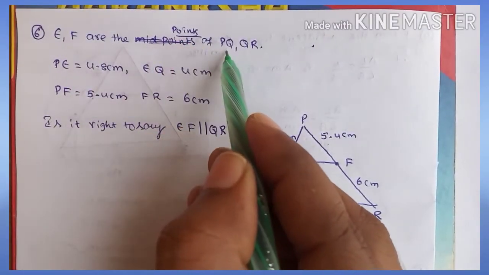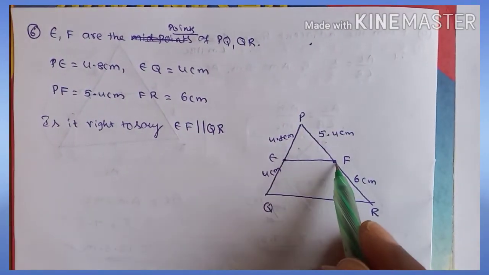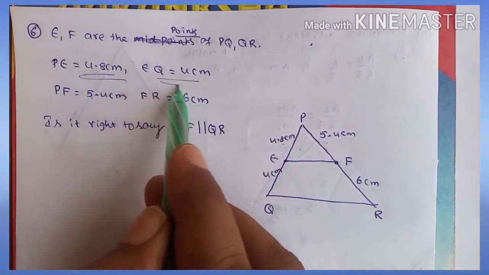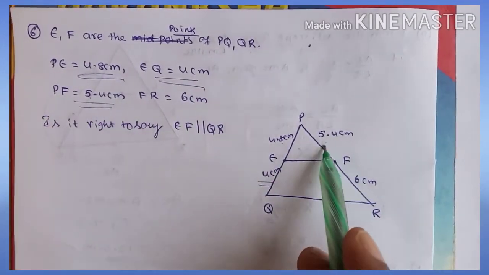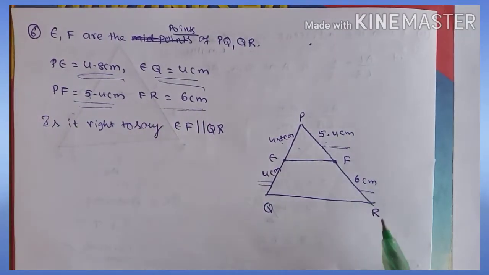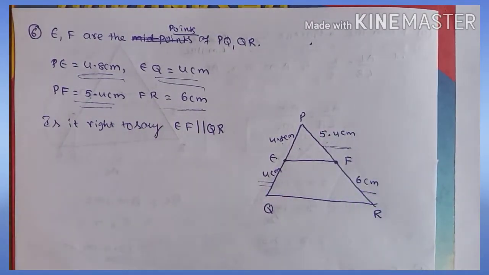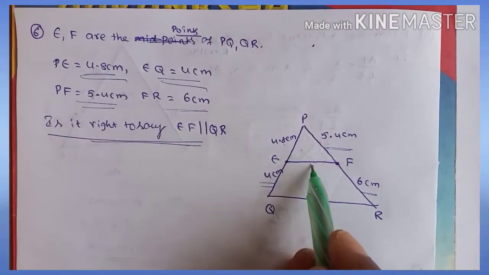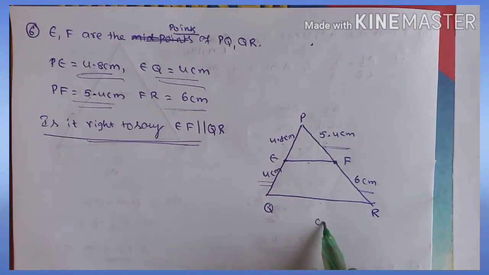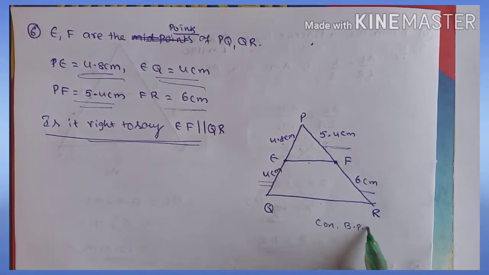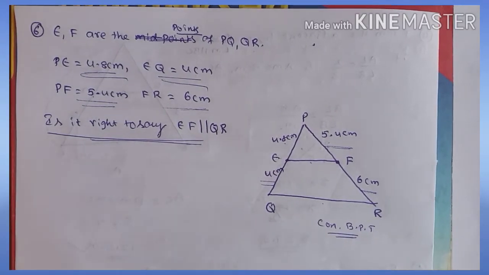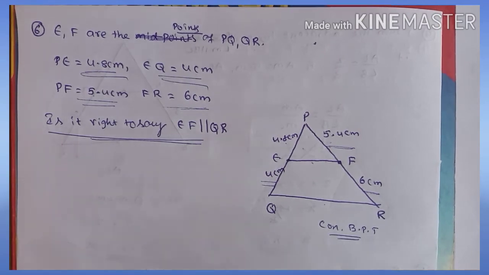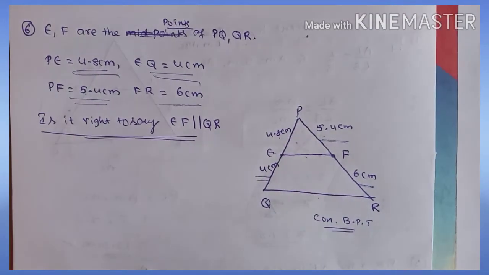E and F are points on PQ and QR. Here E is a point and F is a point on the given two sides. PE value is 4.8, EQ value is 4 centimeters, PF value is 5.4 and FR is equal to 6. Given the ratio of the other sides, we could apply BPT, but it is not given as parallel. Is it right to say these two are parallel or not? So we have to use the converse of the basic proportionality theorem. By using it, we can say whether they are parallel or not, if the ratios of corresponding sides are equal.